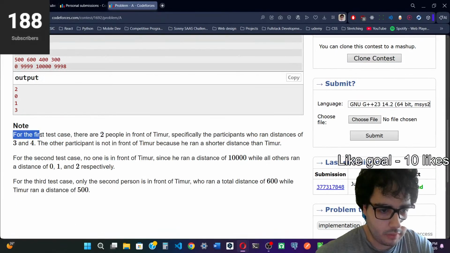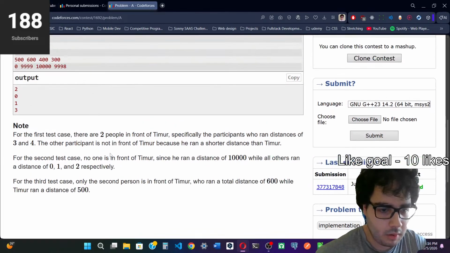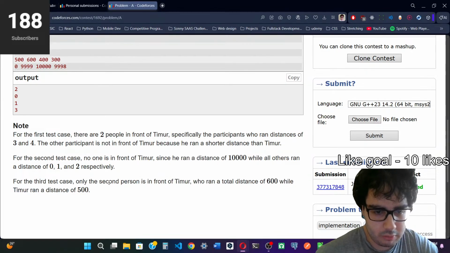And as it says here, for the first test case, there are 2 people in front of Timur, specifically the participants who ran distances of 3 and 4. The other participant is not in front of Timur because he ran a shorter distance than him. For the second test case, no one is in front of him. For the third test case, only the second person.